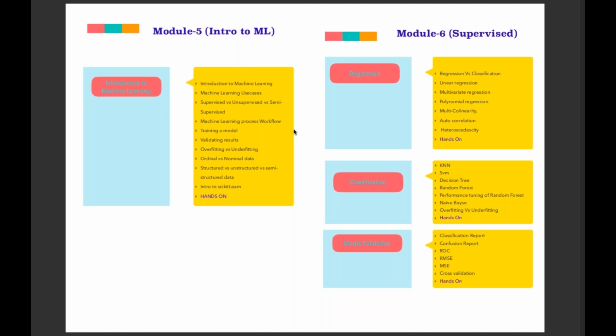I can share the advanced syllabus as well. You can take a look. Along with that, we will also be starting NLP in the advanced module: word embeddings, sentiment analysis, document classification, visualization, so many things. So the advanced topic is again 1.5 months.